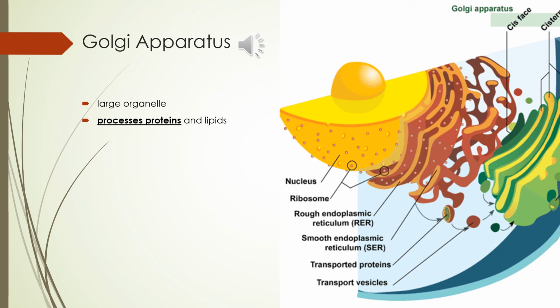This drawing includes the nucleus, the rough endoplasmic reticulum, smooth endoplasmic reticulum, and the Golgi apparatus. Take a moment to identify each of these and notice how close the endoplasmic reticulum is to the nucleus, and then just outside the endoplasmic reticulum you find the Golgi apparatus.